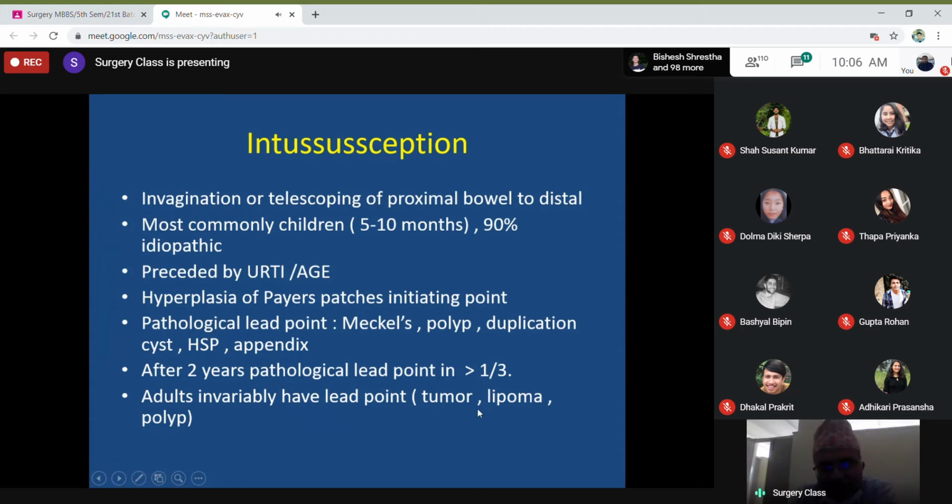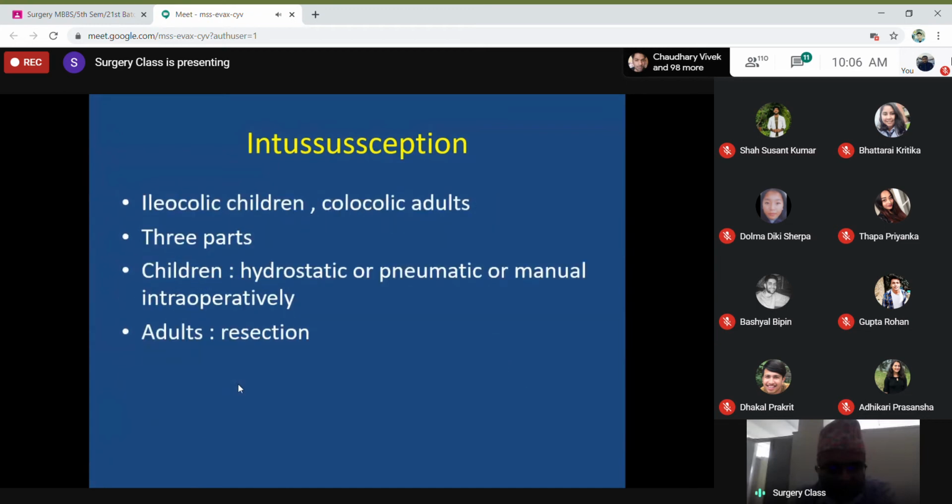So remember, most adults, more than 90%, have a lead point. Young children don't have a lead point, and in children beyond 2 years of age, 30 to 33% of them may have a lead point.